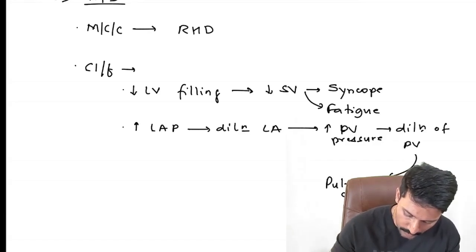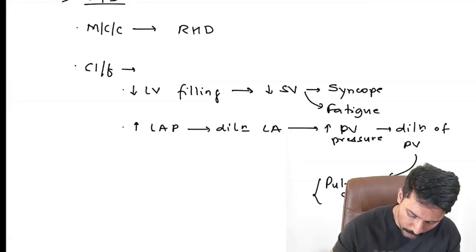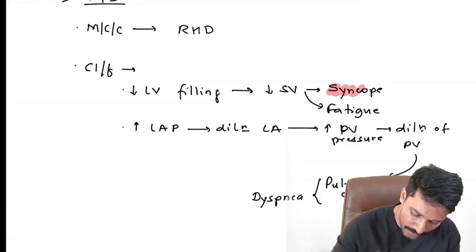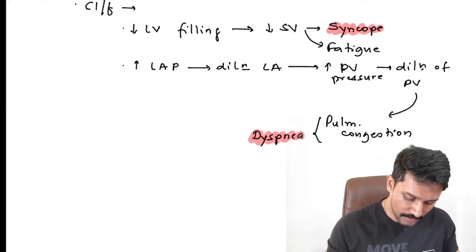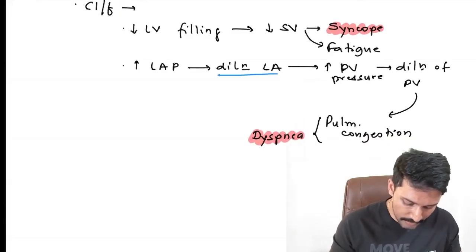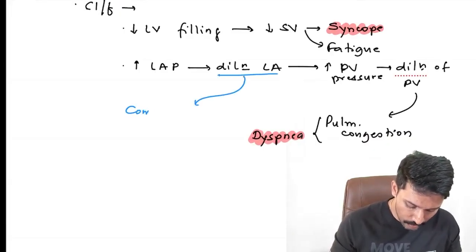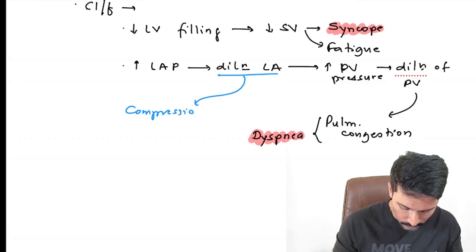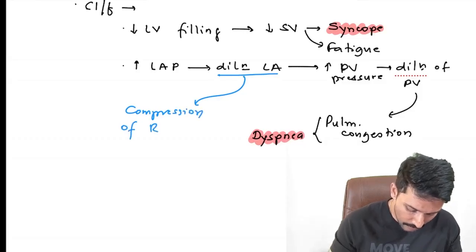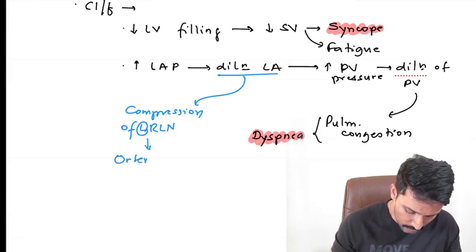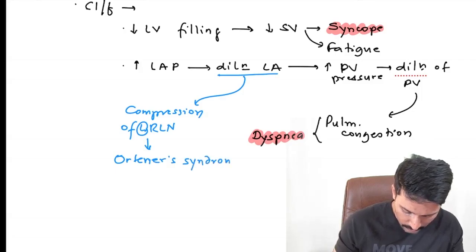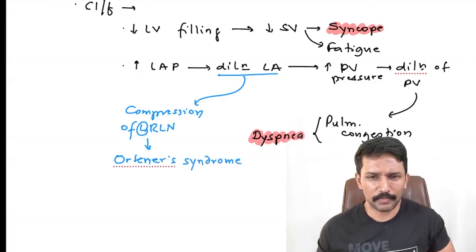And once there is congestion, what symptom are we expecting? This will lead to development of dyspnea. So you can have syncope and dyspnea. You had the same symptoms in patients with aortic stenosis as well. The point to note here is this left ventricle which is dilated, left atrium which is dilated, can cause compression of left recurrent laryngeal nerve, and that can lead to hoarseness of voice, and we call it Ortner's syndrome. So you may get Ortner syndrome in mitral stenosis. These are the important clinical features you need to remember.